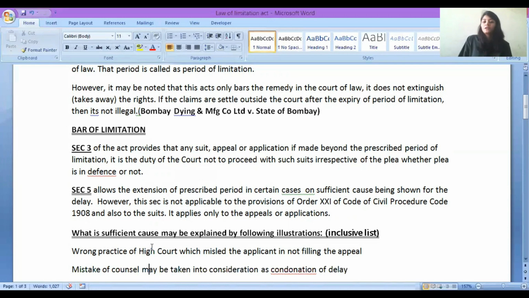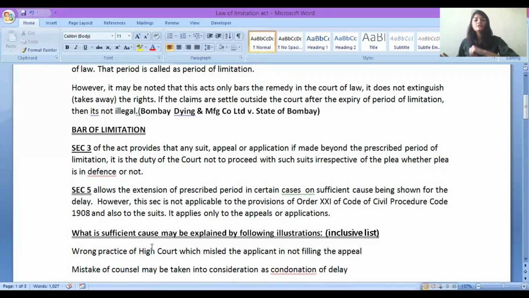it is the duty of the court not to proceed with your suit, with your application, with your appeal, right? Whether that appeal is in the favor of a plaintiff or defendant, doesn't matter. It is the duty of the court that court will not accept your case. Section 3 says that any suit, any application, any appeal, if it is filed after the prescribed period of limitation is over, it is the duty of the court not to enforce it. Court is not going to accept your case.